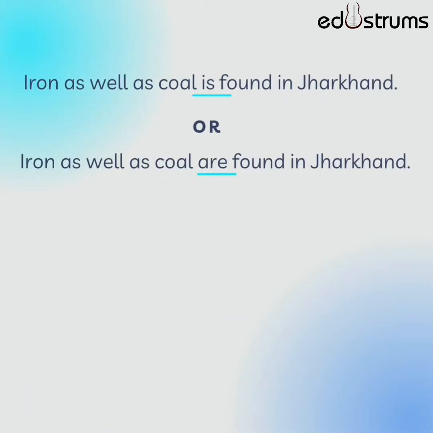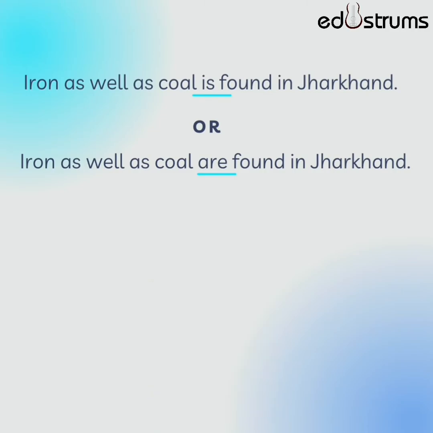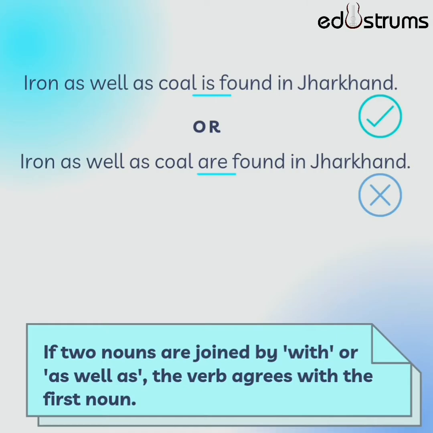Let's look at another example. Iron as well as coal is found in Jharkhand, or iron as well as coal are found in Jharkhand. The correct answer is iron as well as coal is found in Jharkhand. In this example, iron and coal are joined by as well as. Therefore, we use is, which corresponds to the singular noun iron.